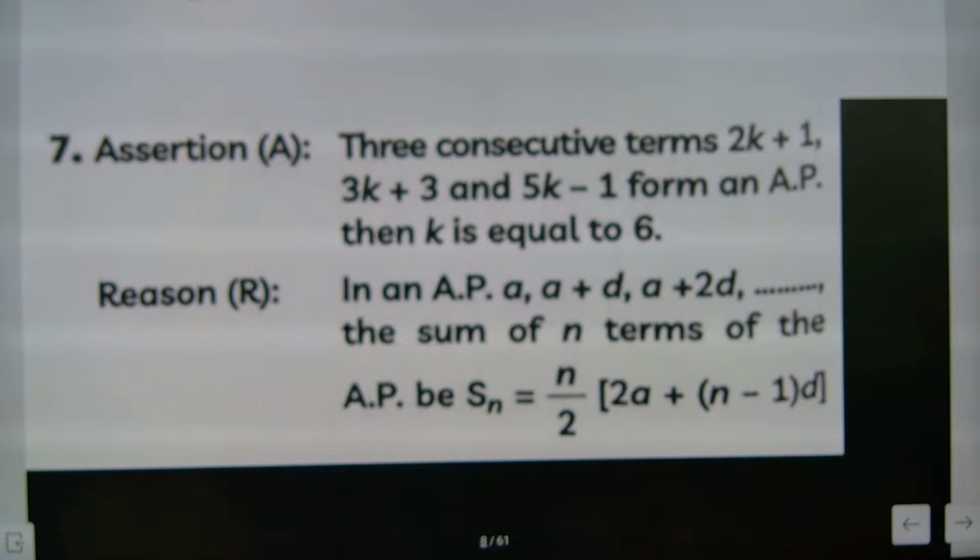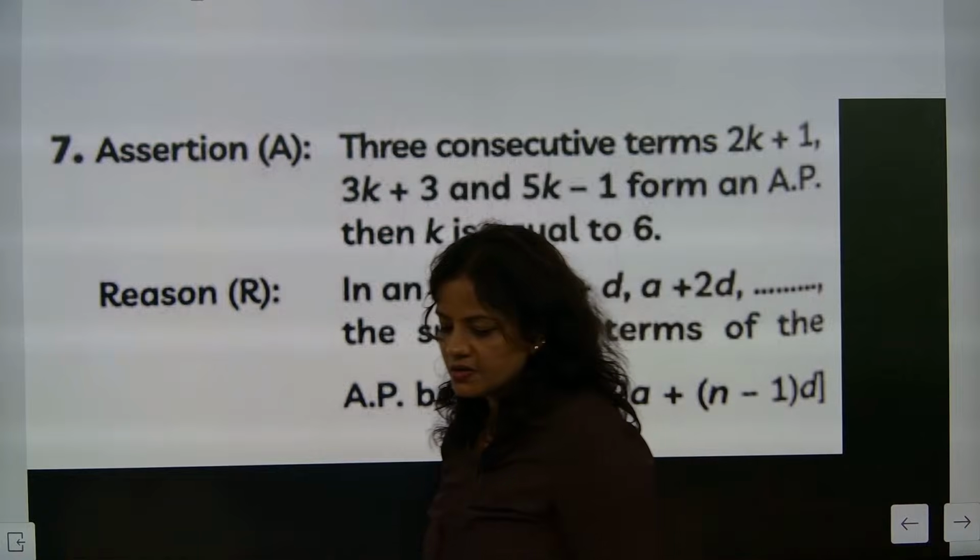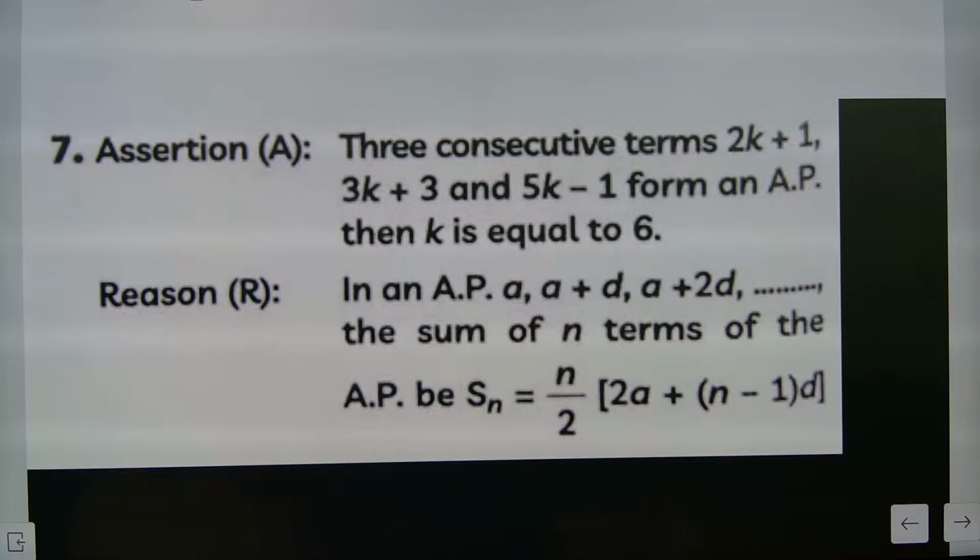Now please go with this assertion reason question, question number 7. Okay, good.